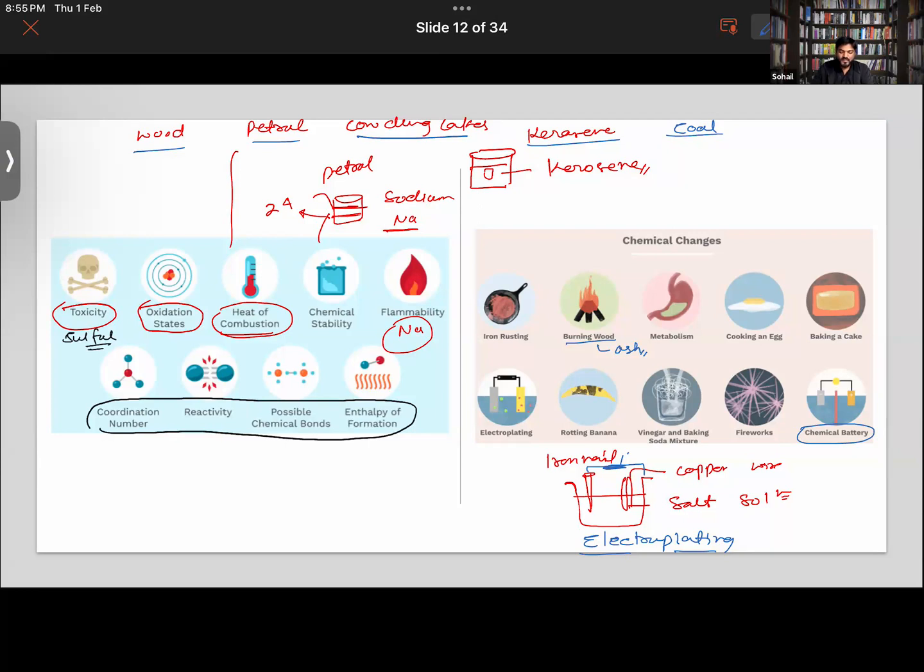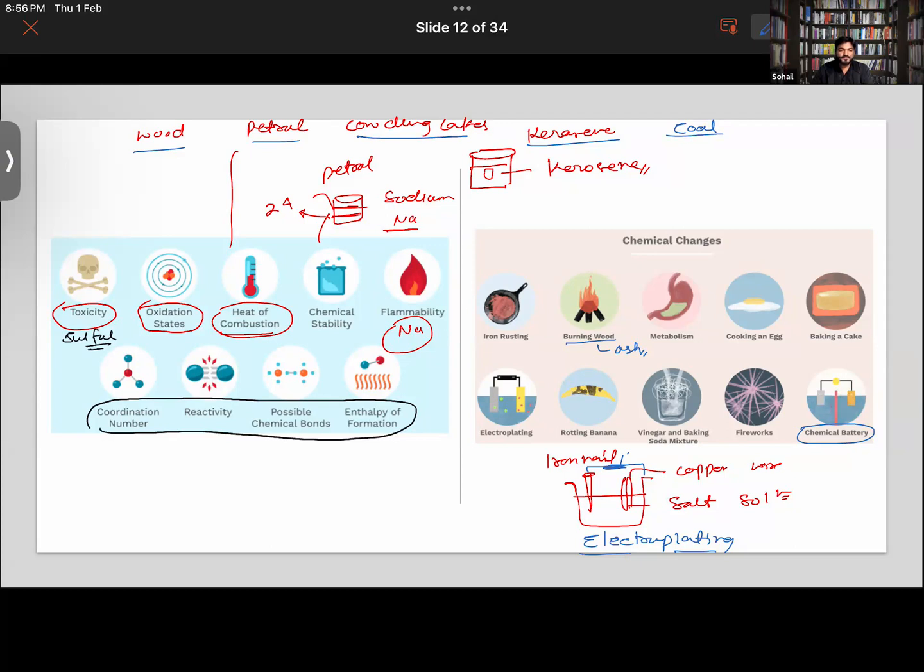So there also you will see a structure similar to electroplating, but it's a little bit different from electroplating. Due to chemical energy, electrical energy is produced inside the inverter batteries. There also you might have noticed that after every 3 or 6 months, you have to add water into it.